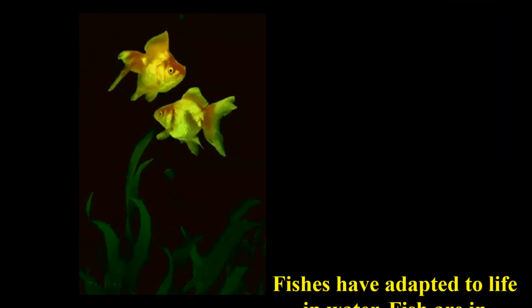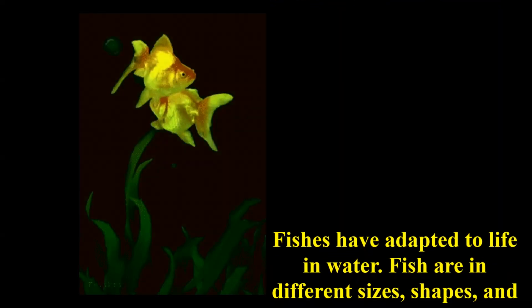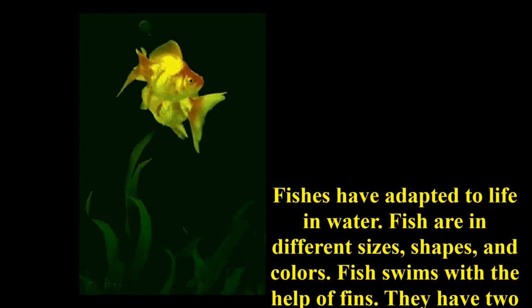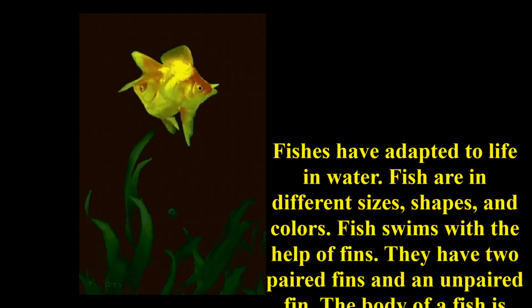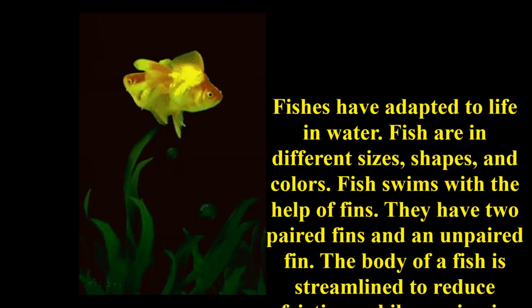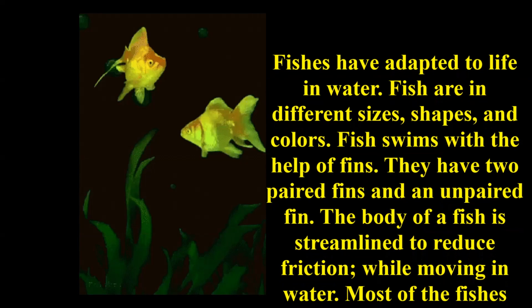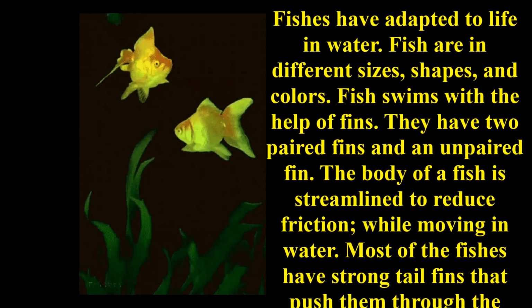Now let us discuss the movement in fishes. Fishes have adapted to life in water. Fishes come in different sizes, shapes, and colors. Fish swim with the help of their fins. They have 2 paired fins and an unpaired fin.